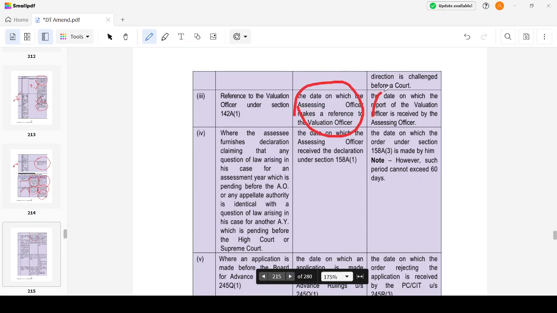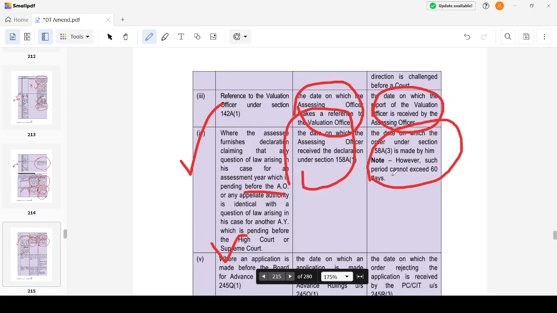Where an assessee furnishes a declaration claiming that a question of law arising in the case for an assessment year, which is pending before the AO or authority, is identical with a question of law arising in another case which is pending in a high court or supreme court, the period from the date on which the assessing officer received the declaration till the date the order is received by him is excluded. However, such period cannot exceed 60 days. This could be an MCQ.